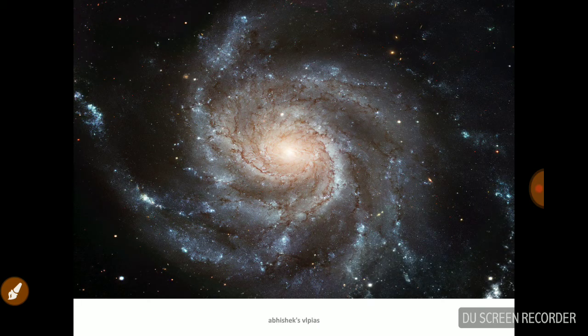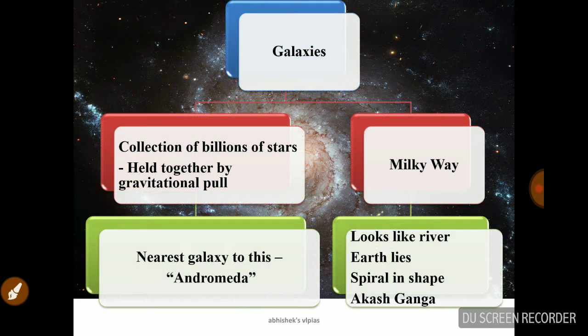Now we are talking about galaxies. Galaxies are collections of billions of stars held together by their own gravitational pull. One example is the Milky Way. As in the background picture, it looks like a river. Earth lies in this Milky Way, and it is spiral in shape. One other name for it is Akash Ganga. There are lots of other galaxies in the total universe, and the galaxy nearest to our Milky Way is Andromeda.